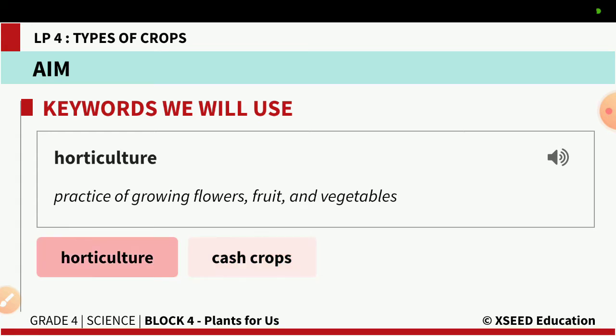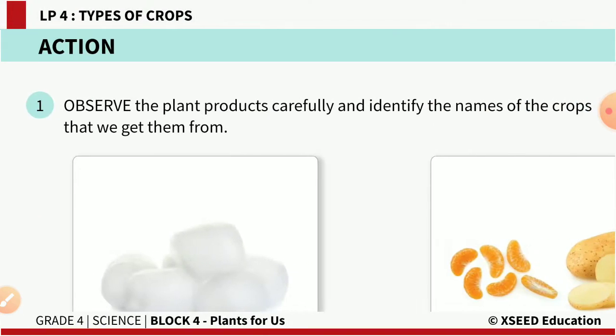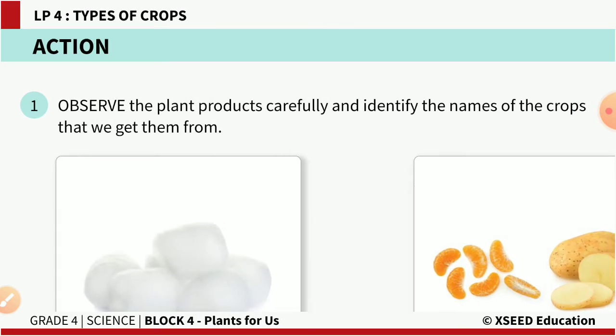So the first keyword is horticulture, where the plants are grown for the purpose of flowers, fruits and vegetables. The second keyword is cash crops, where the crops are grown for selling and making a profit.